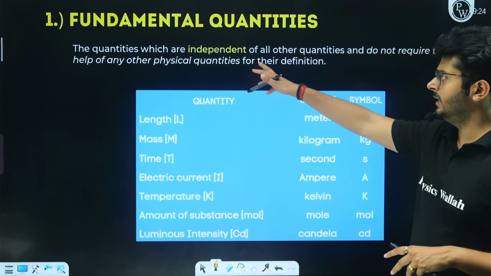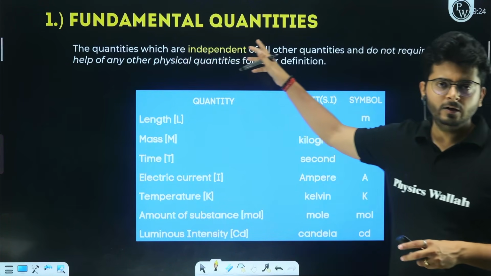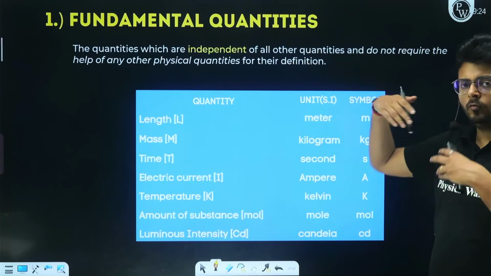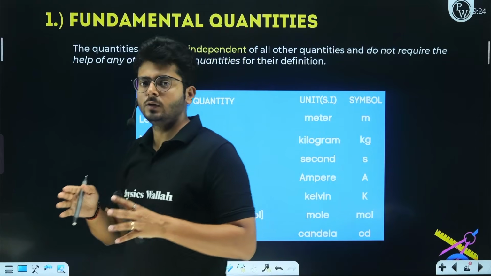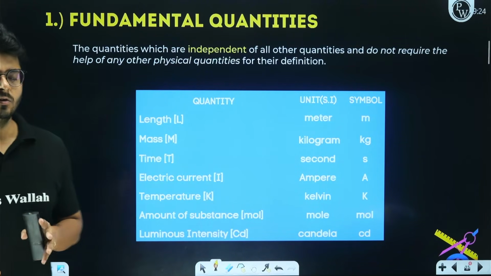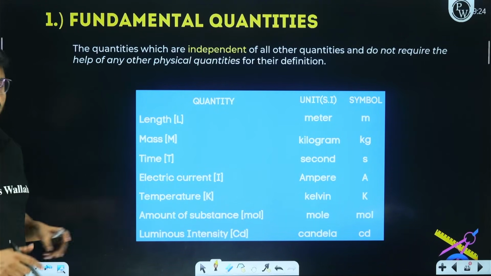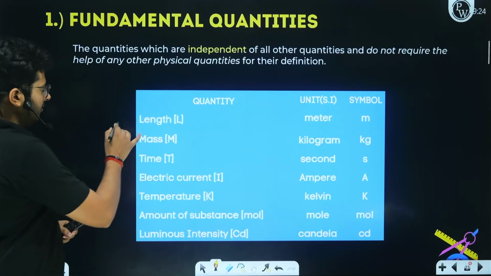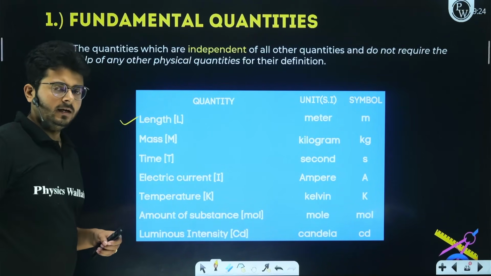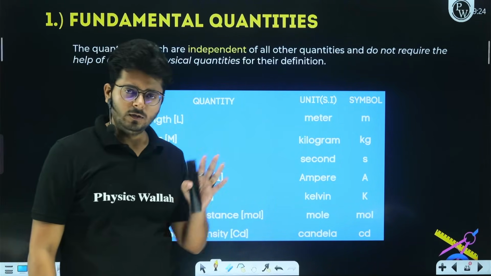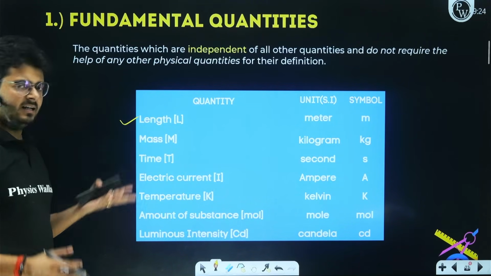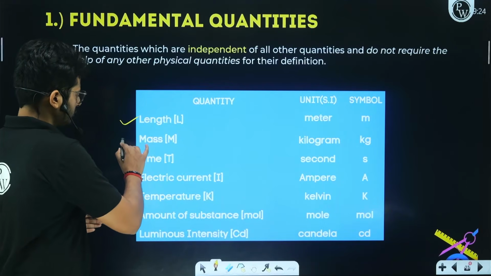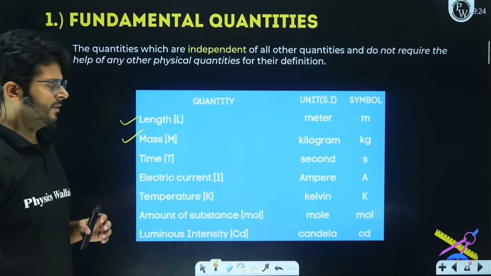So what is a fundamental quantity? A quantity which is independent of all other quantities, and if you want to know about those quantities, you have to measure them directly. They are called fundamental quantities, and there are 7 such fundamental quantities, right? Length is a fundamental quantity. If you want to know the length of an object, you have to measure length directly. If you want to know the mass of an object, by measuring length, you will not have any idea about the mass. So you have to measure the mass of the object directly.